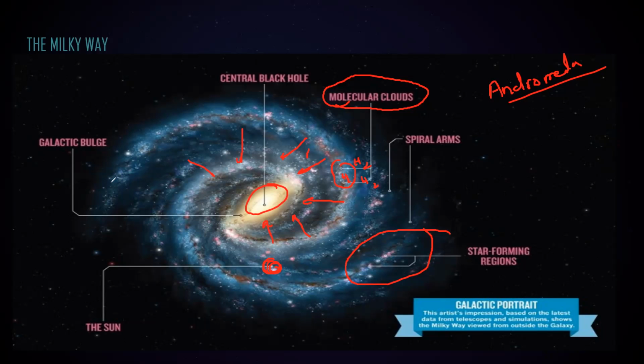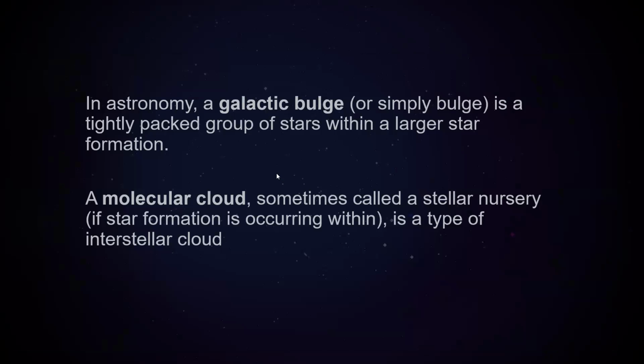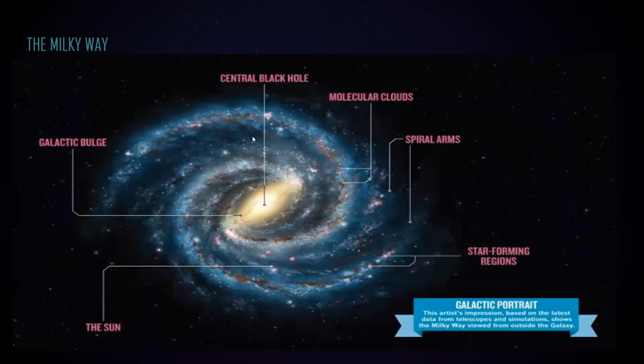An important thing to learn about the Milky Way galaxy is the positions and the labels. What is a galactic bulge? It's a tightly packed group of stars within a large star formation. A very populated area of stars is known as a galactic bulge. So many stars are together, and that refers to the galactic bulge.